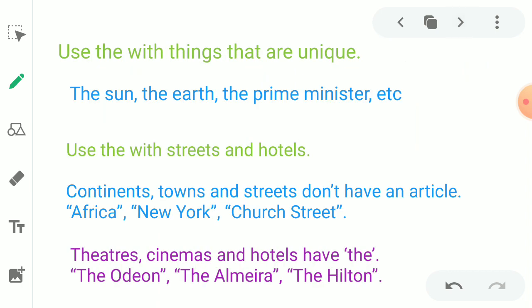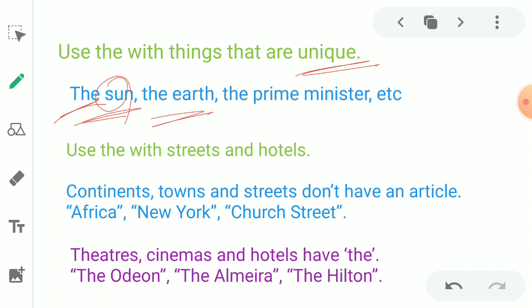Next, use "the" with things that are unique. What do you mean by unique? Unique in the sense of being the only existing one of its type, being only one. So what is only one here? The sun. How many suns do we have? Only one. Got it?